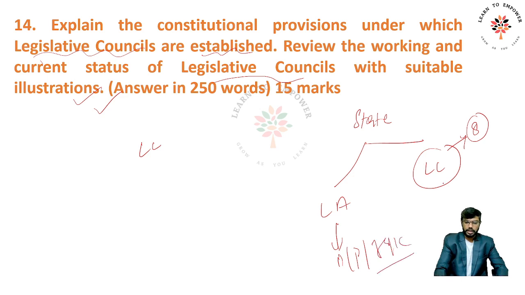The legislative council is hardly present; UP has it, Andhra Pradesh has it, Tamil Nadu used to have it but they have abolished it, so now it is not there. So you write what the constitutional provisions are, and about the strength of the legislative council, which depends upon the strength of the legislative assembly. It is just a political body: those who lost in the general election get one more chance to get into the legislative council through nomination by the governor or through graduate votes, and so on. So we'll write; it's not a very analytical answer, it's very direct.